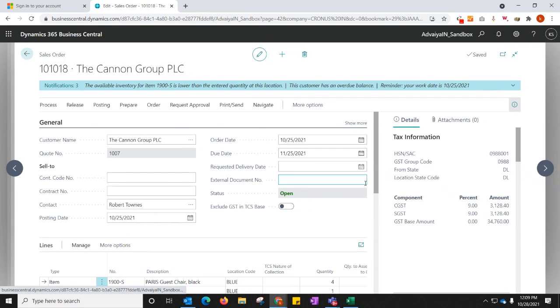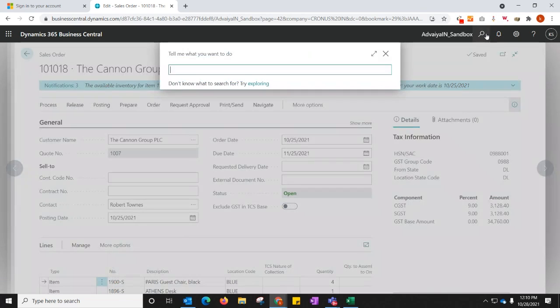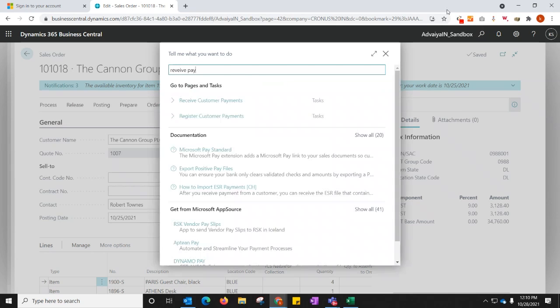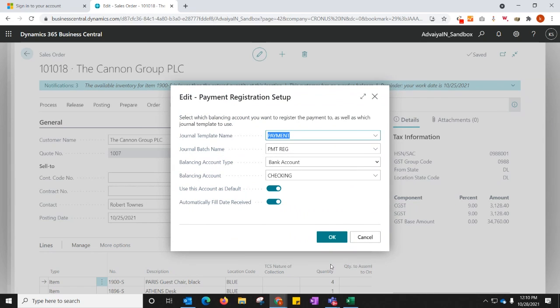So this is just a glimpse of how intuitively we have navigated from an opportunity to an order. And if I post it, an invoice will be created automatically, immediately. So this is the complete cycle. Now, once the invoice has been raised, we need to receive the payment from the customer. So I'm just now going to receive the payments against this particular invoice.